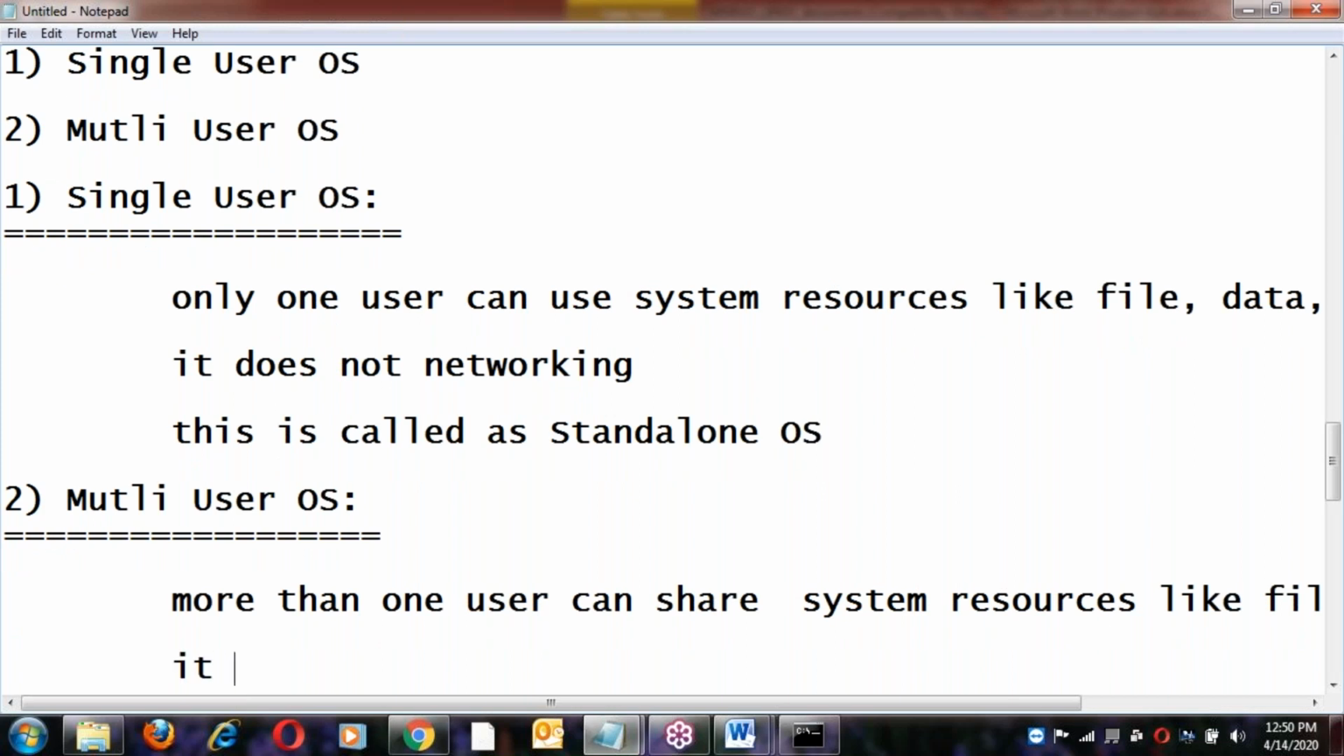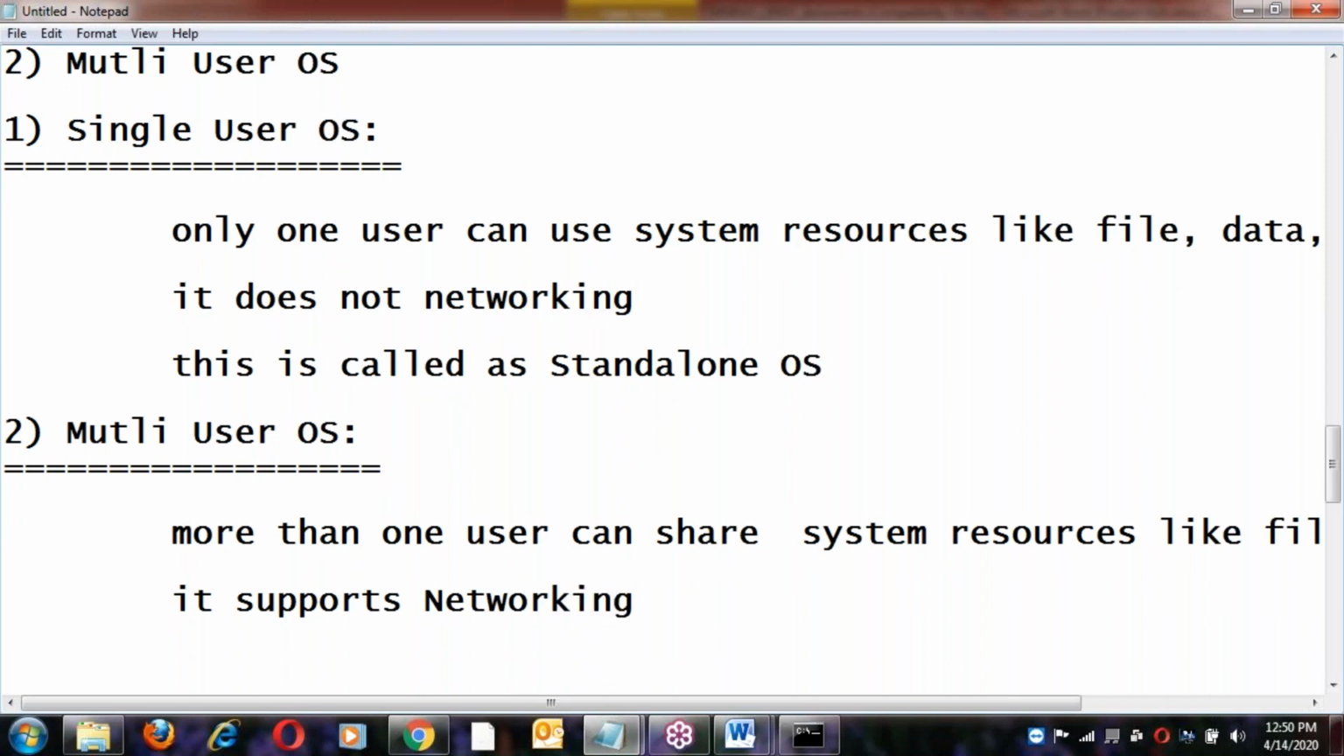Next, it supports networking. Networking facilities are available. Since networking facilities are available here, we can transfer the files, right? We can share the data. This is called a server OS. This is called a server operating system.